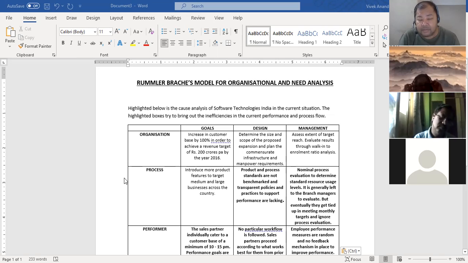If an individual is not performing... how do we identify that? So this is one method which has three levels, which are organization, process, and performer, with three performance criteria. So, does this fall under training needs analysis? Yes, it helps you identify the root causes of training needs, based on which you can design a training program.